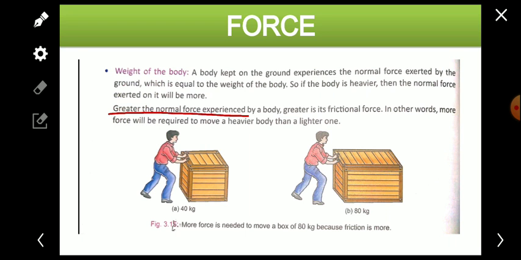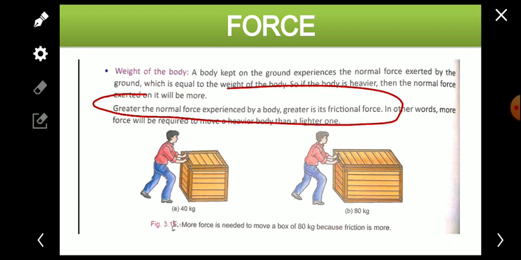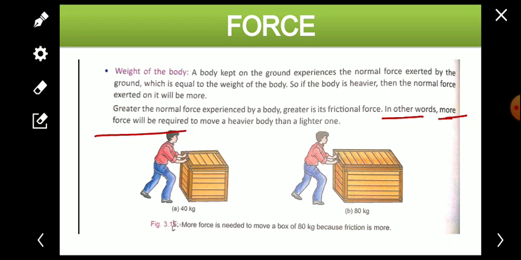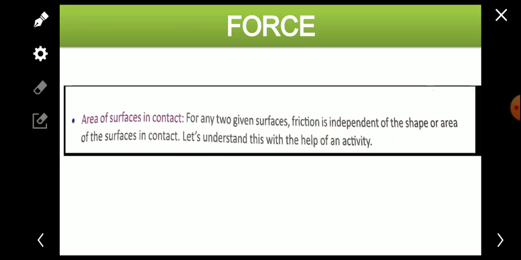Greater the normal force experienced by the body, greater is the frictional force. It means heavier the body, greater the frictional force. If anything is lighter, it will experience less friction. If anything is heavier, it will experience more friction. So greater the normal force experienced by the body, greater the frictional force. In other words, more force will be required to move a heavier body than a lighter one. Okay, now the next one.